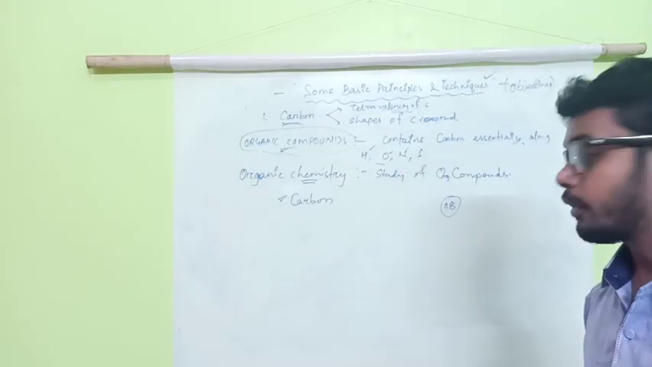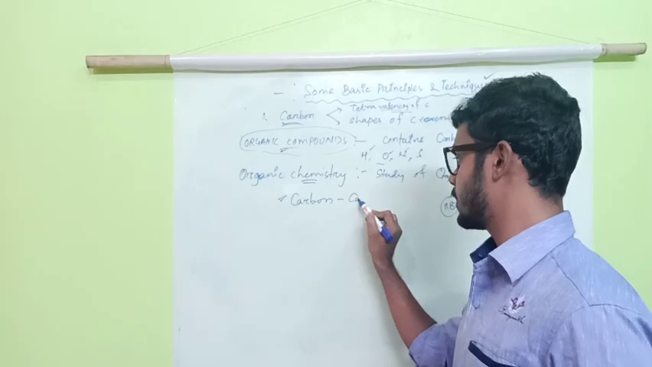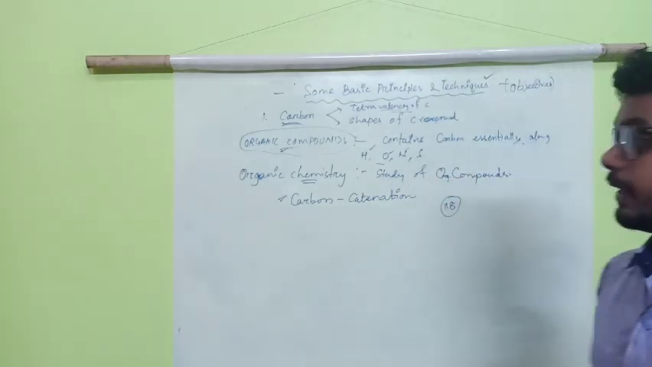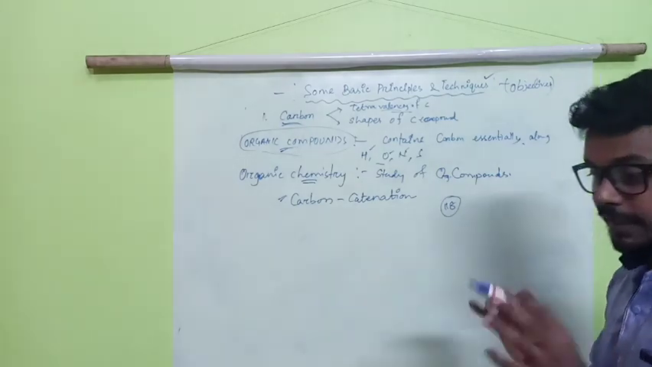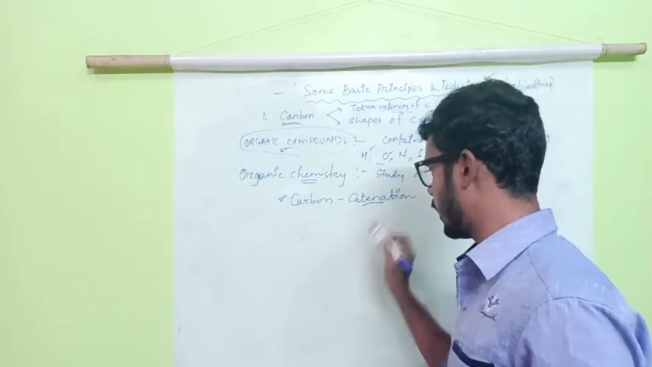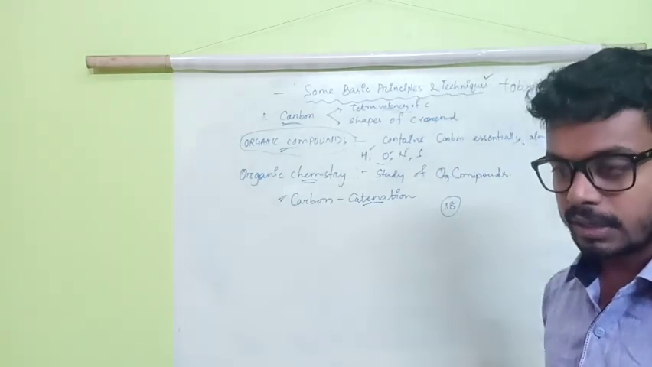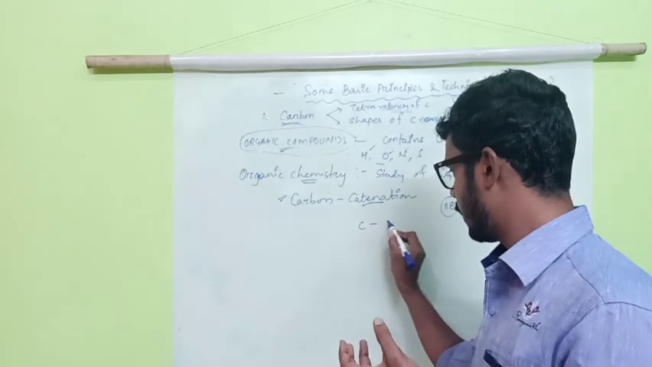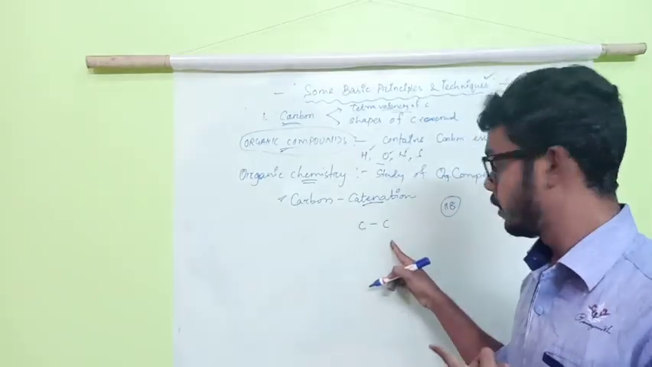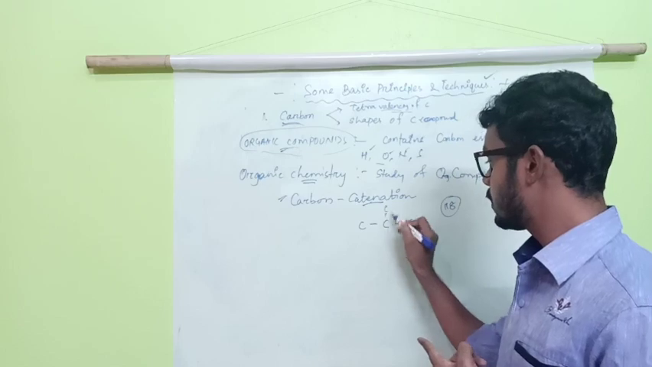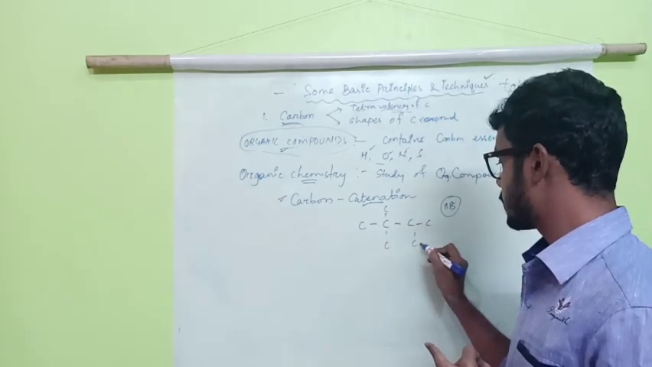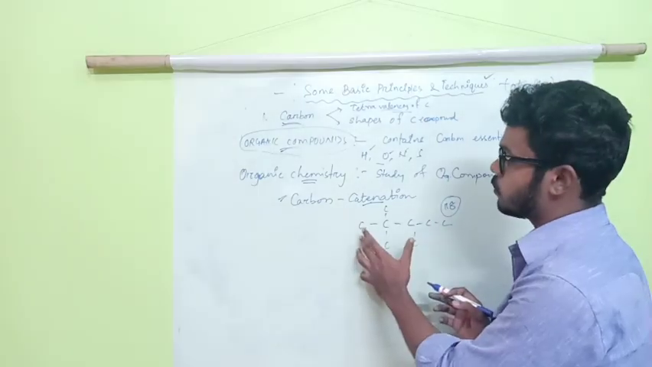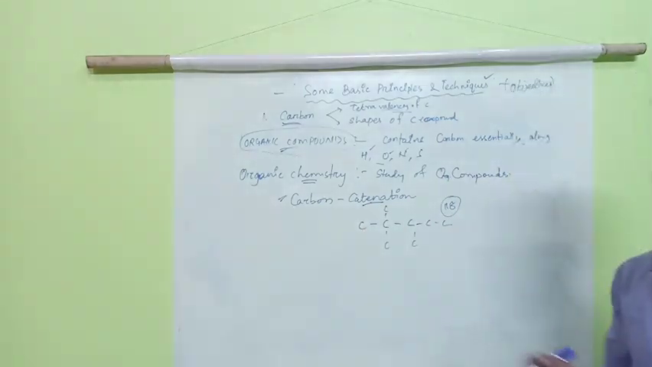One important property is catenation. What is catenation? The self-linking property. Look carefully, what is catenation? Self-linking property means carbon has such a property that carbon can attach with other carbon. This carbon along with this carbon, this carbon, this carbon, like this. So this is one type of property of carbon, the self-linking property. This is the unique property of carbon.